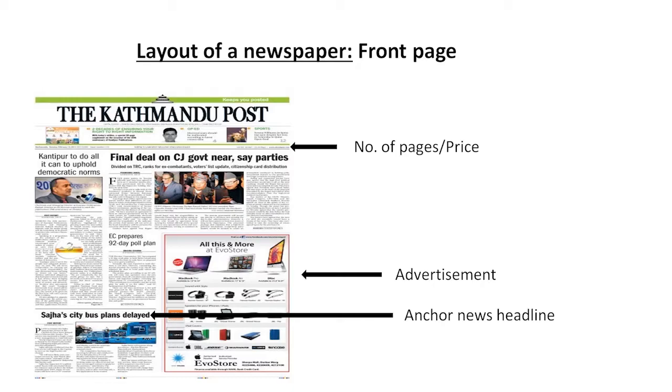The number of the pages and the price cannot be missed out. We have the advertisement corner as well. And the last news, the bottom line news in the front page of a newspaper, is called the anchor news headline. It's most of the time soft news in type.